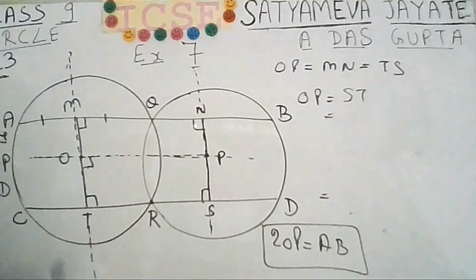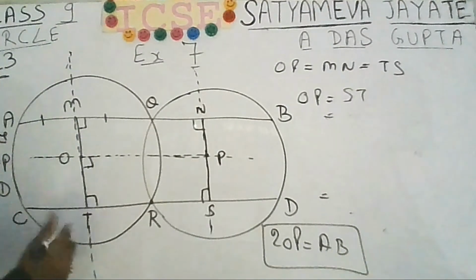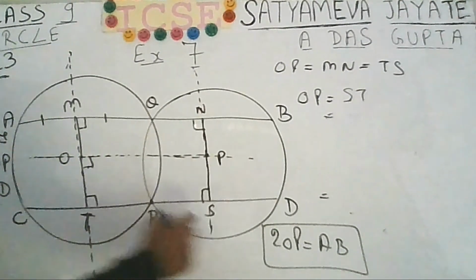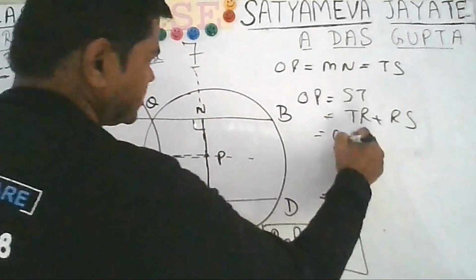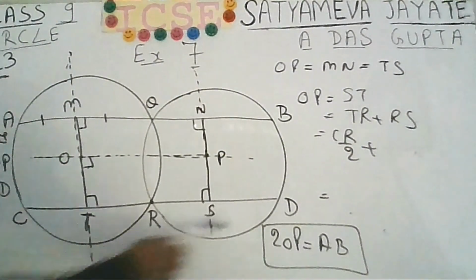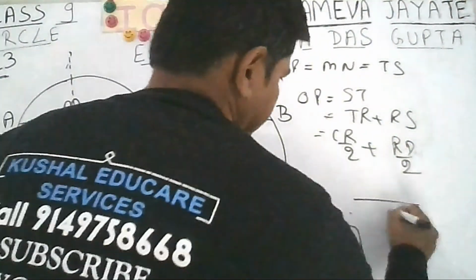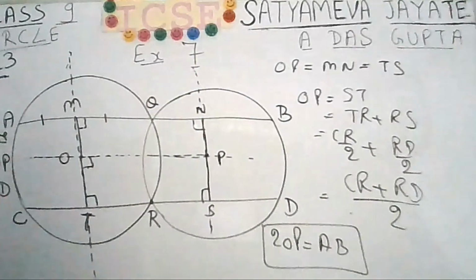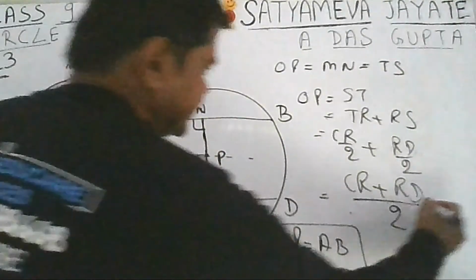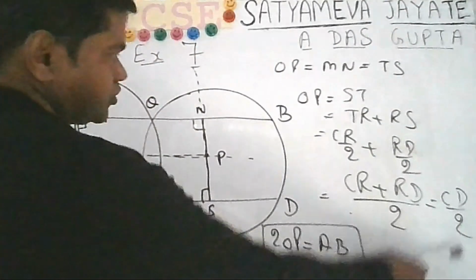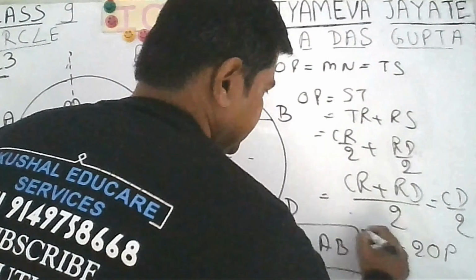Now what is ST? ST is TR plus RS. You know that TR is 1/2 of CR and you know that RS is 1/2 of RD. So if you take the LCM, CR plus RD. What is CR plus RD? It is CD. So we will get CD by 2. If you transfer 2 from right to left, you will have to multiply. CD will be equal to 2 times OP.